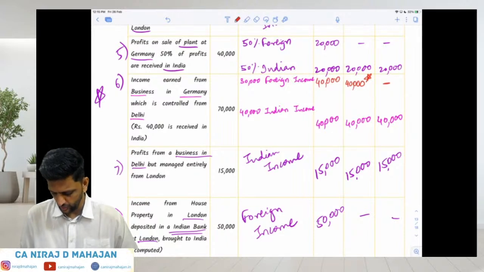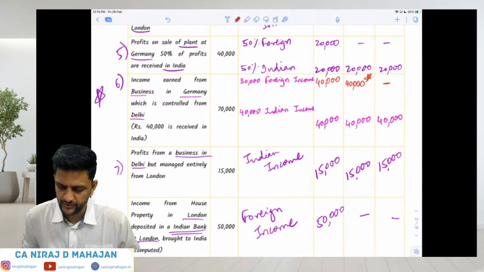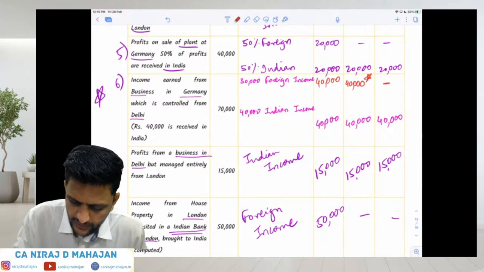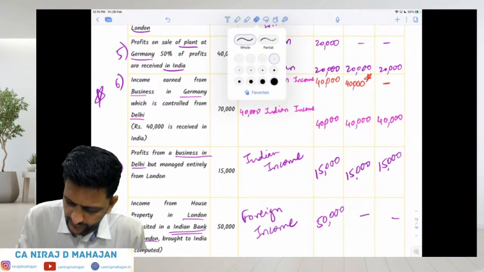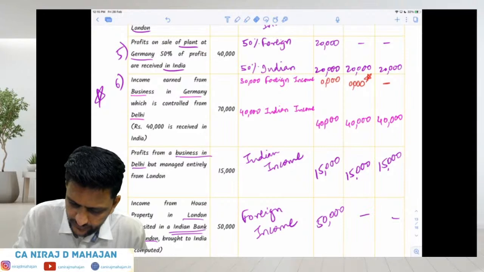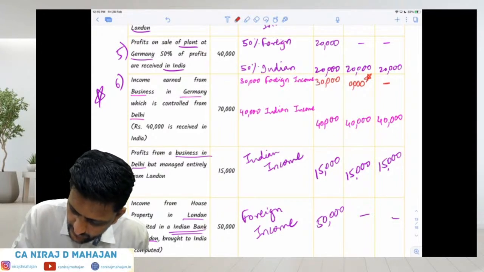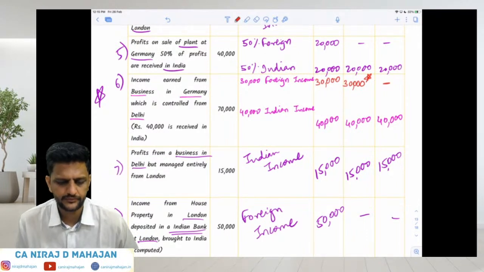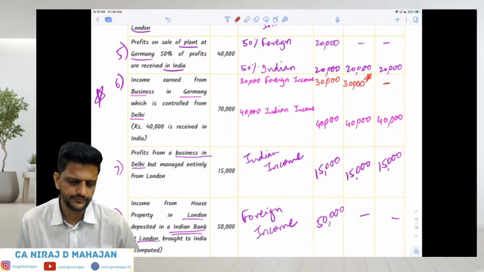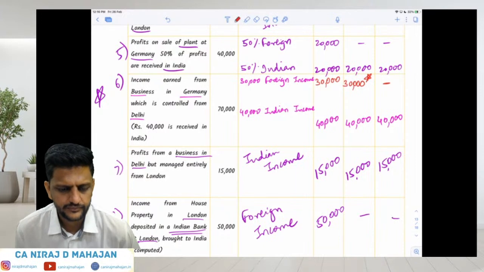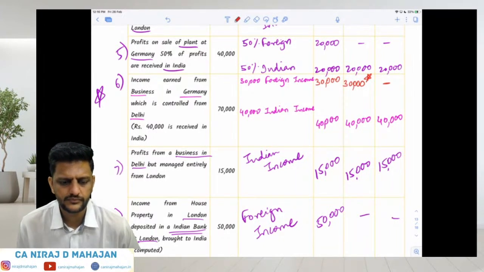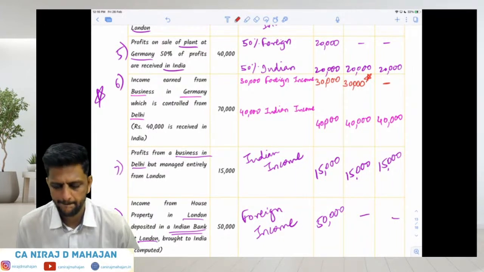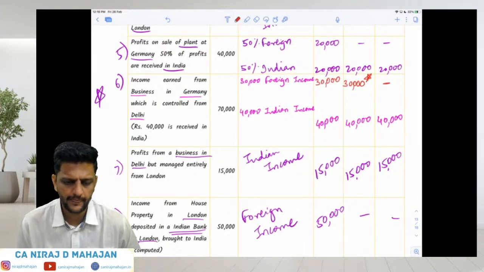Did you understand this or not? This is the only most important point. But sorry, why am I writing 40? It is 30. Okay, done everybody? Clear? Yeah, got it. Done. I've rectified. Okay, Tripti, understood or no?